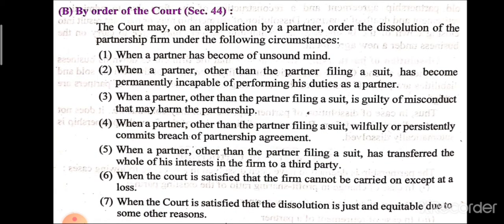The second one is by order of the court. Sometimes the court gives the order that this type of firm can be dissolved under some conditions. So first case is when a partner has become of unsound mind. Unsound mind means if any partner becomes mad, that is unsound mind. In that case, the court gives the order to the firm that the firm may be closed.